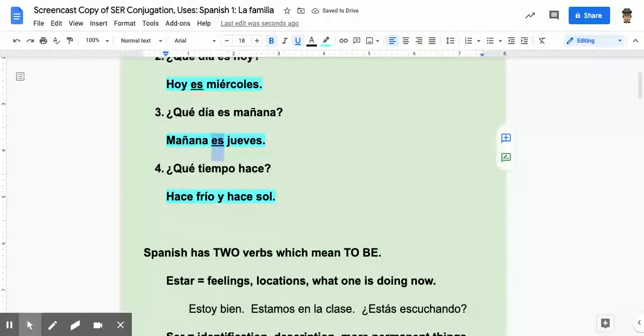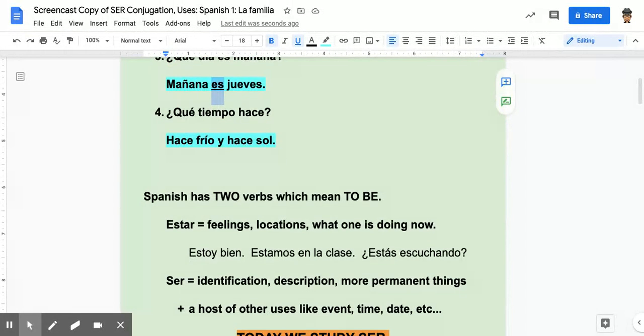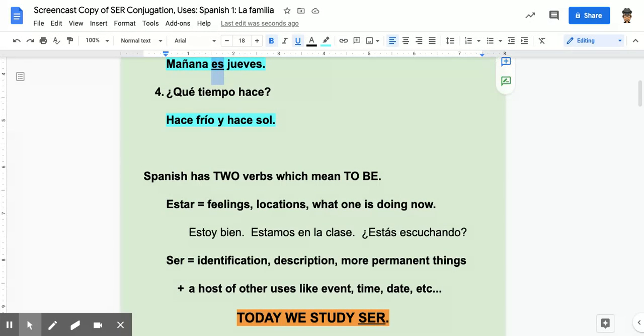in Spanish. We've already taken a bit of a look at the verb estar. Now, estar is used for feelings and locations and what one is doing right now. We're going to come back to the verb estar. Like, ¿cómo estás? Or estoy en la clase de inglés. All right, so this is to be. I am fine. We are in class. Are you listening? ¿Estás escuchando?